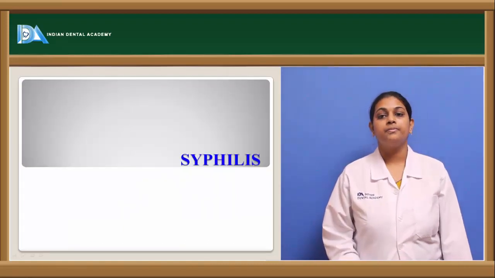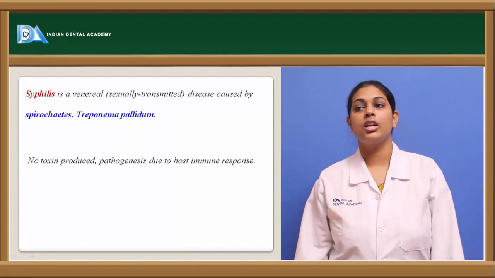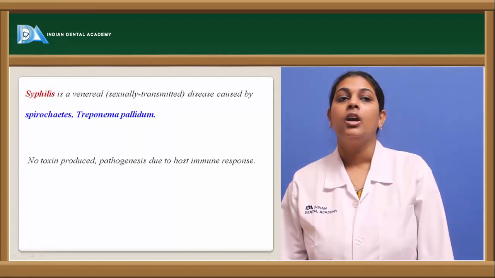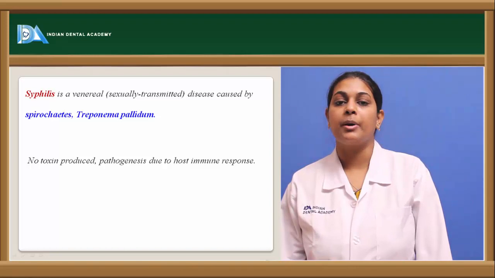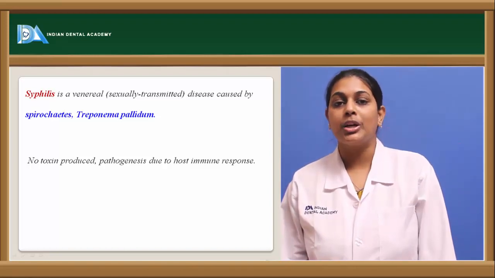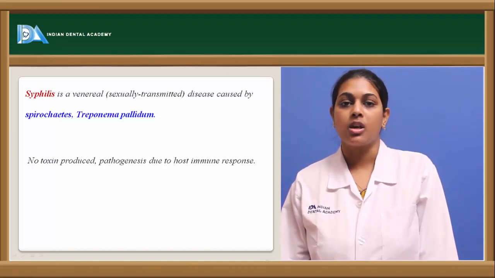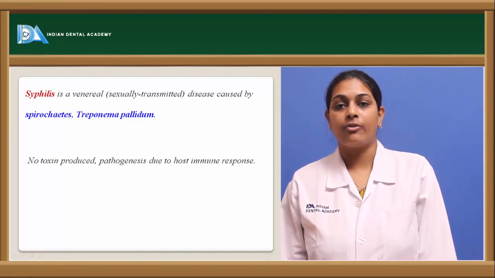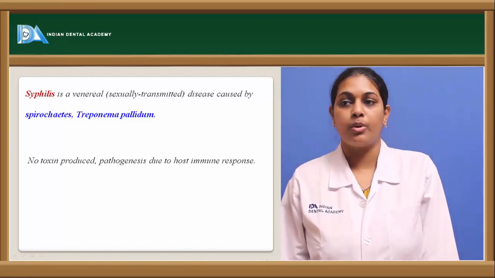Coming to syphilis. Syphilis is usually a venereal disease caused by a group of species known as spirochetes, among them Treponema pallidum, which usually causes this sexually transmitted disease. No toxin of any kind is produced by Treponema pallidum.